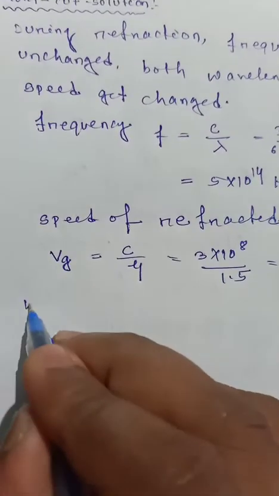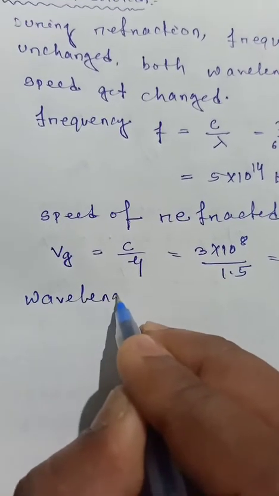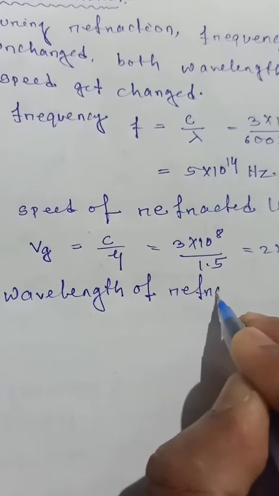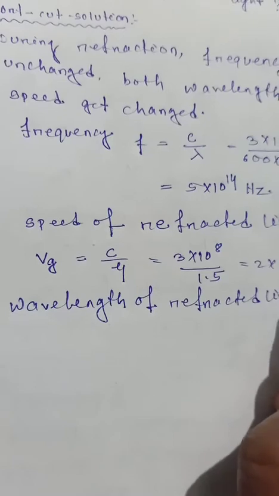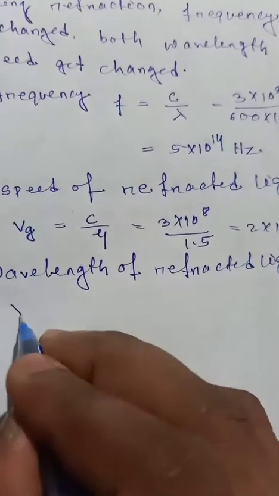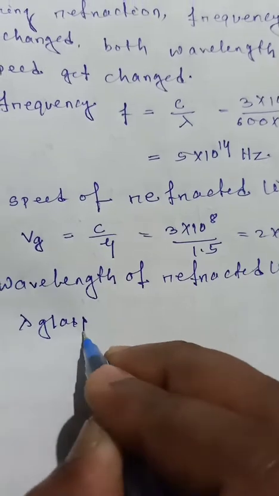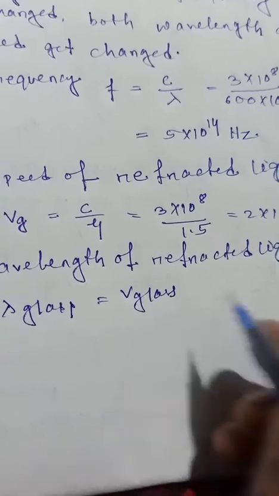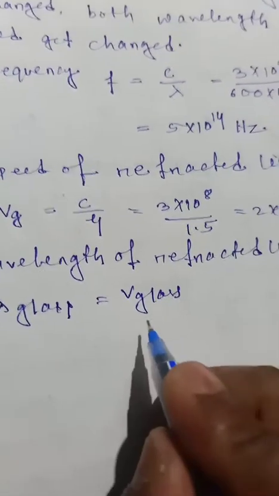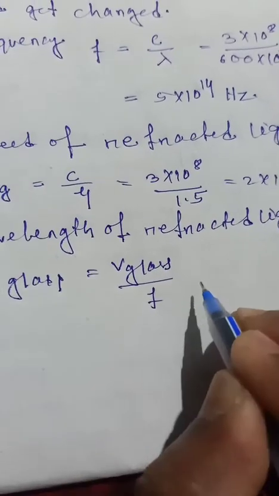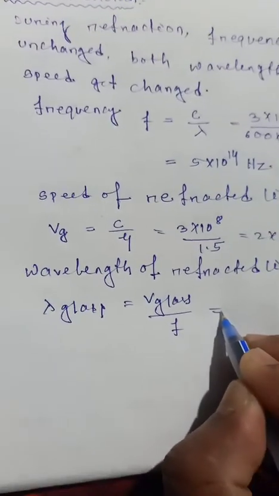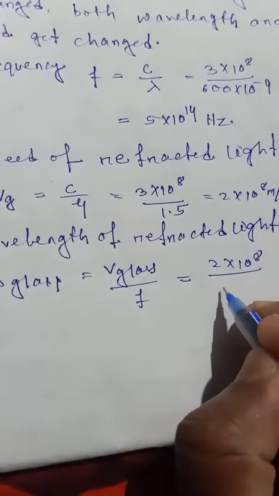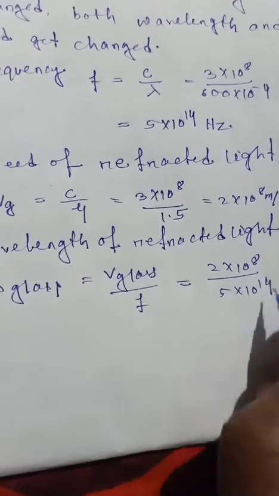Now the wavelength of refracted light. Mu glass is equal to v glass divided by frequency, so v glass is 2 into 10 to the power 8 divided by frequency 5 into 10 to the power 14.